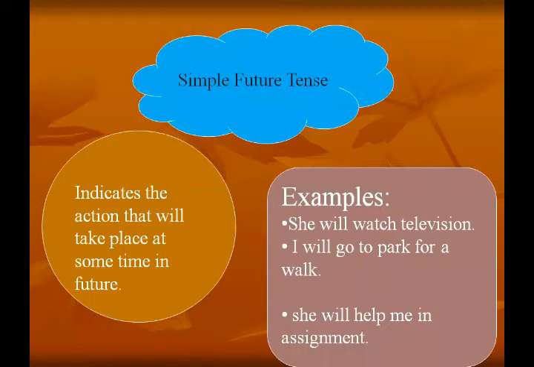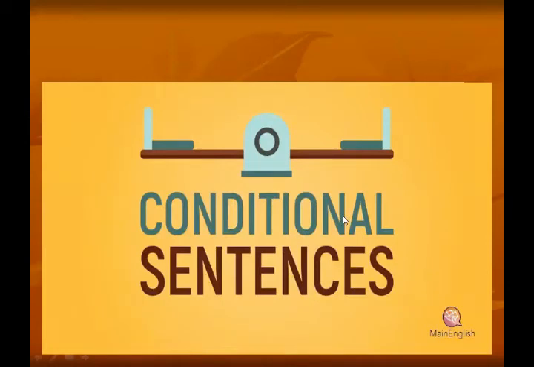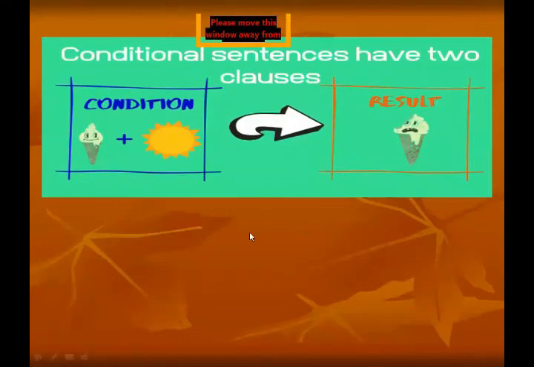Understand? Now, moving towards our conditional sentences. What are conditional sentences? Sentences in which some condition is given, like if you do this, then you get this. The sentences in which some kind of condition is discussed are called conditional sentences, and they are also called if-then statements. Now for your more explanation, okay.